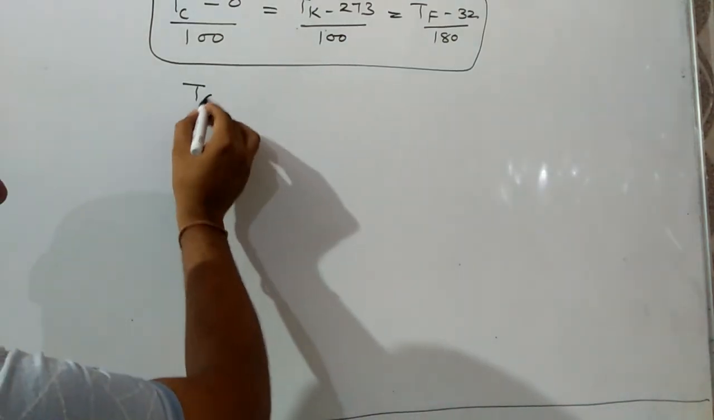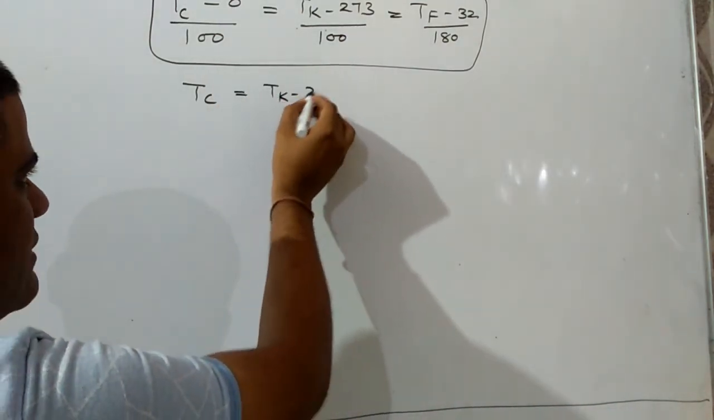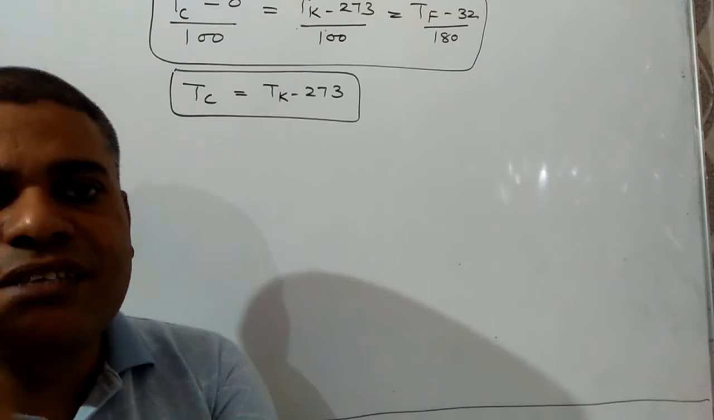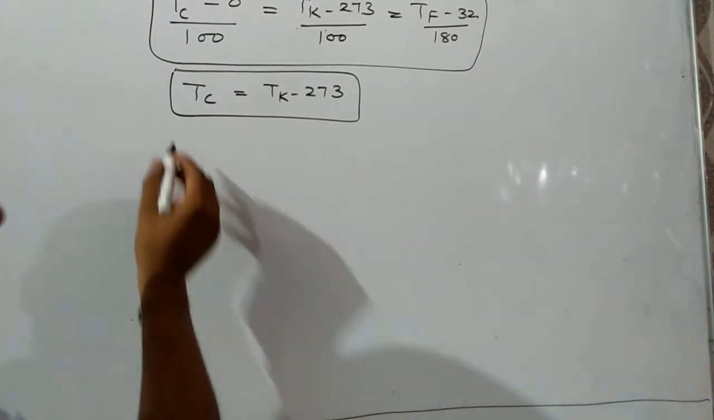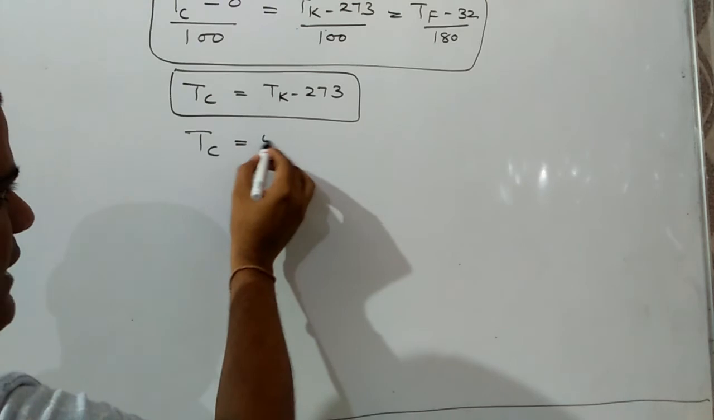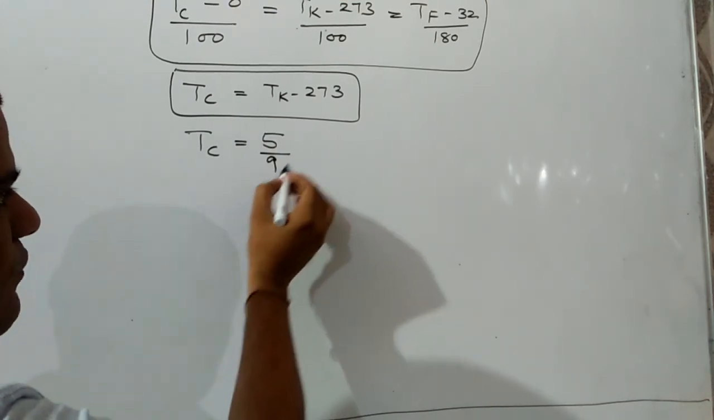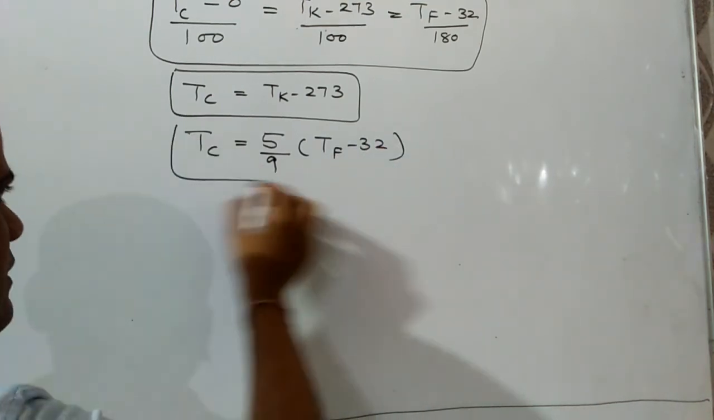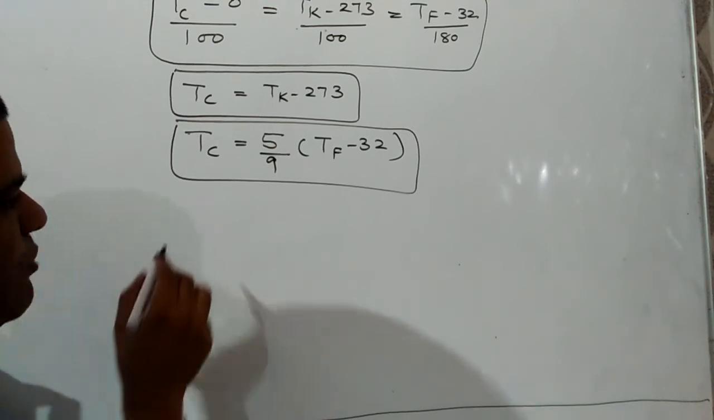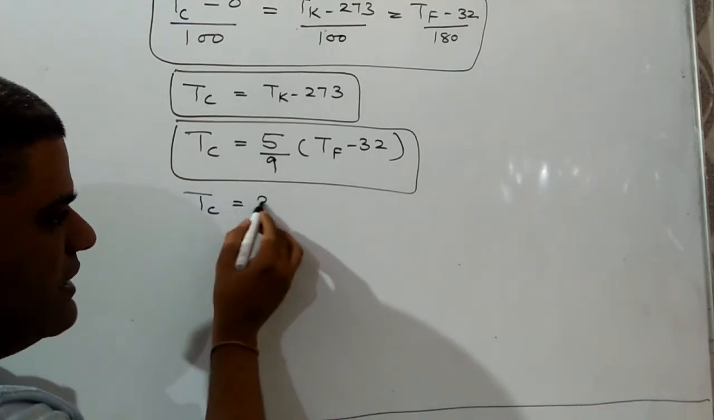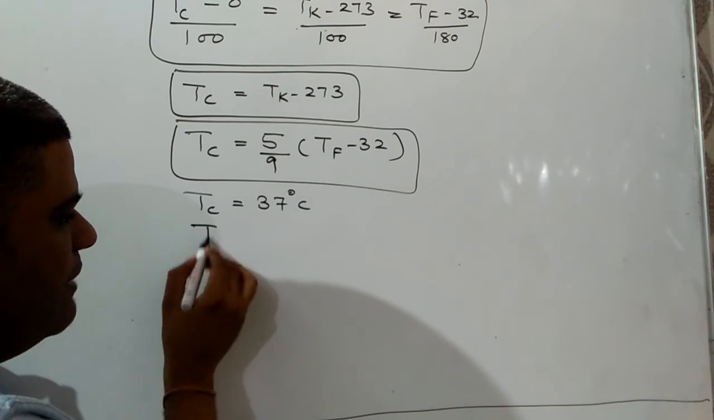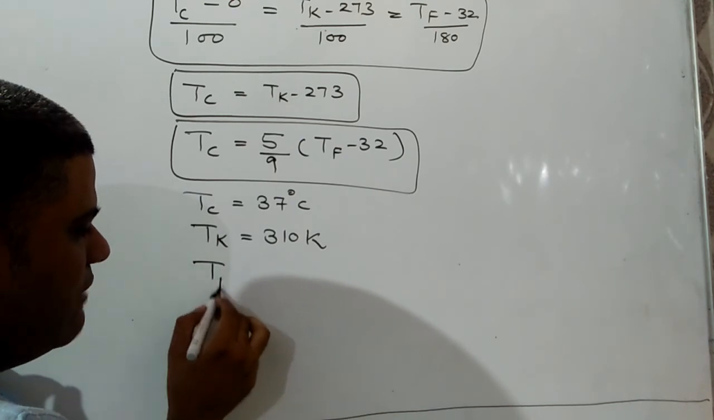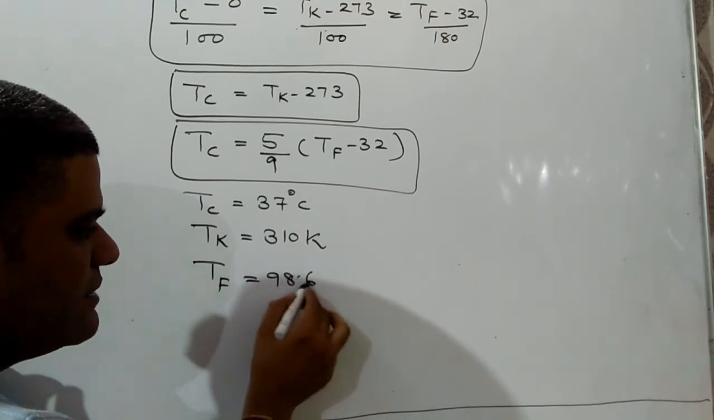So Tc should be equal to Tk minus 273. So temperature in centigrade will be equal to temperature in Kelvin minus 273. Similarly, centigrade is related with Fahrenheit by Tc equal to 5 by 9 into (Tf minus 32). I mentioned that for a healthy human being, the temperature in centigrade will be 37 degrees centigrade. In Kelvin it will be 310 Kelvin, and in degree Fahrenheit the value should be 98.6 degree Fahrenheit.